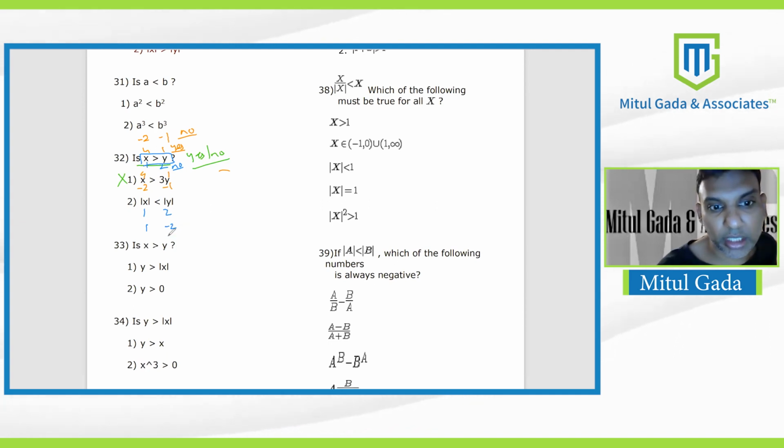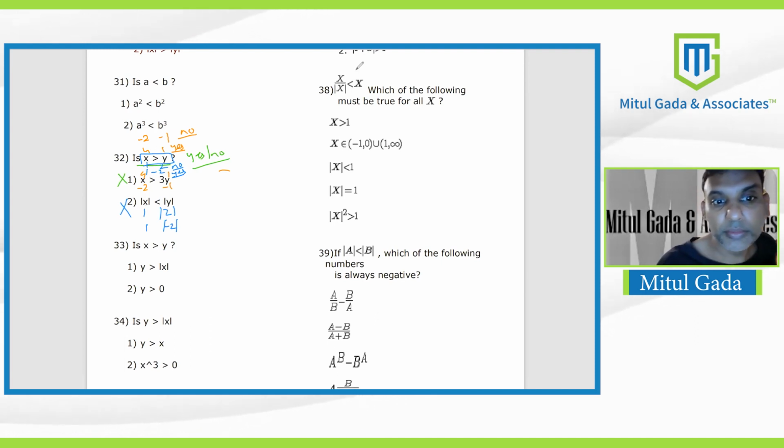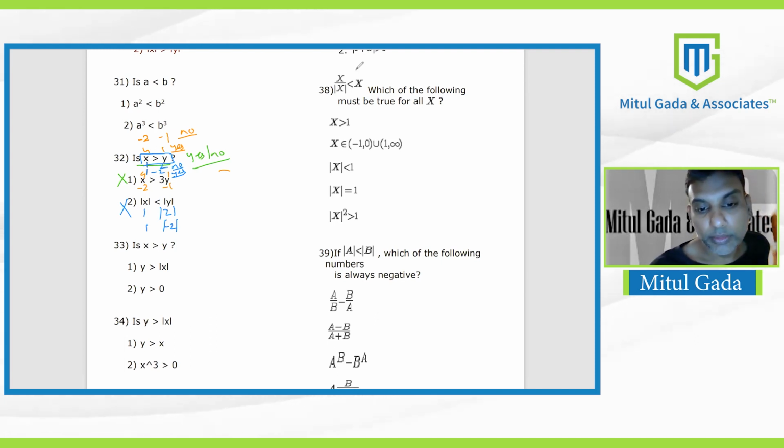No need to put a mod here. I mean, mod is there. So 1 is less than mod of minus 2. Fine. But the question is not about mod. The question is just about y without the mod. The question becomes now 1 and minus 2. Is 1 greater than minus 2? You get a yes. Sometimes yes, sometimes no. Insufficient. 2 is also insufficient. Any doubt in statement 2, what I've just explained in blue?